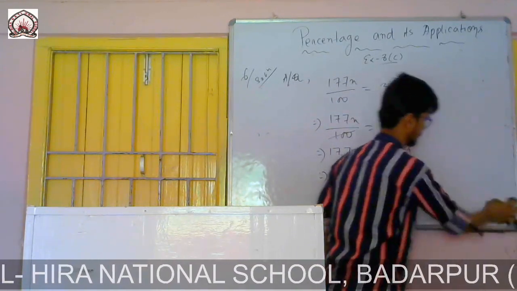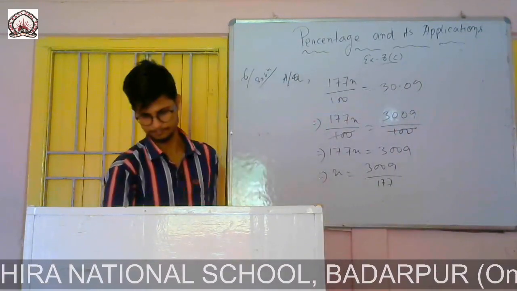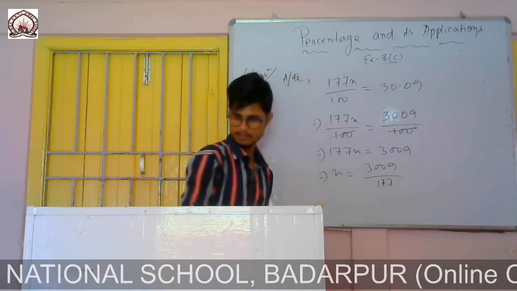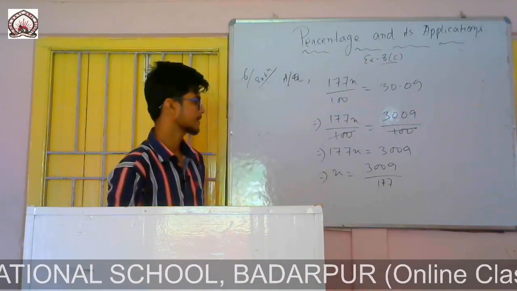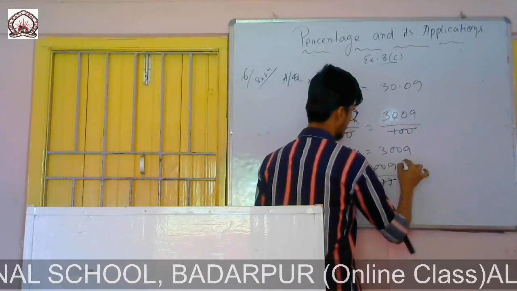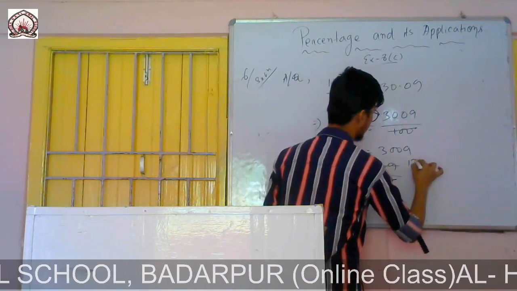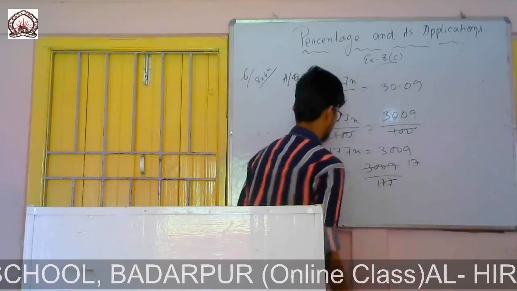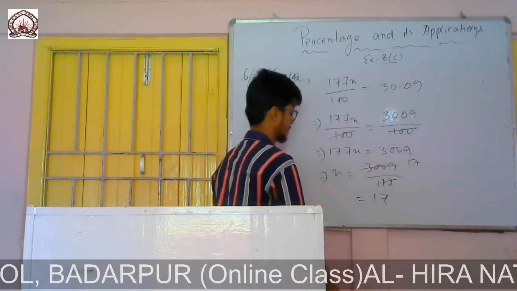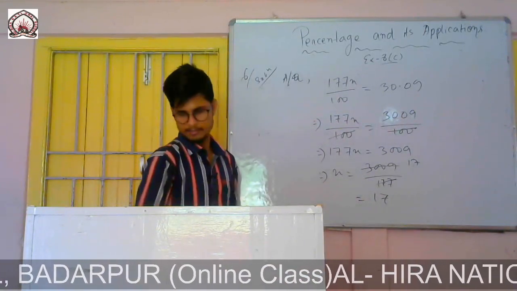And we know 177 into 17: 7 sevens are 49, and so on. The answer is 17. So x is 17.